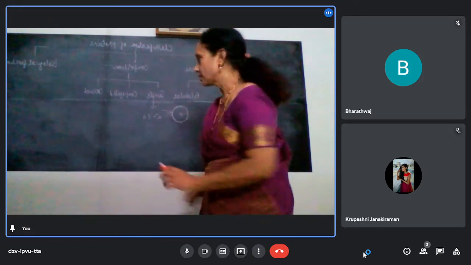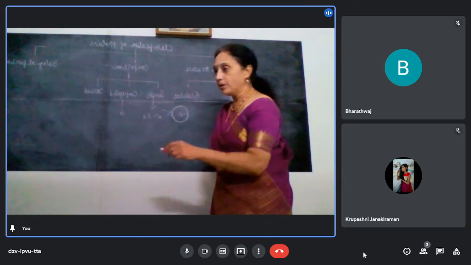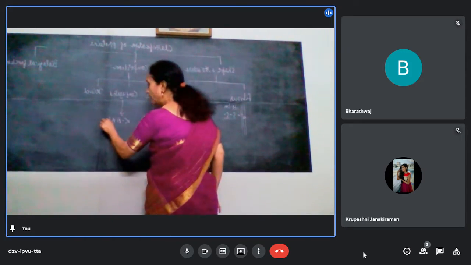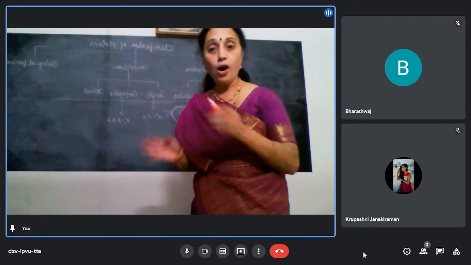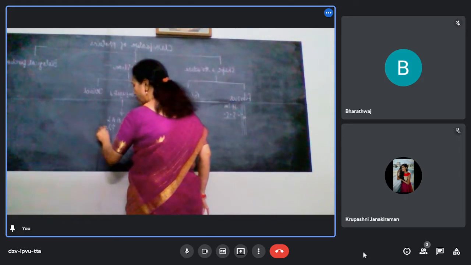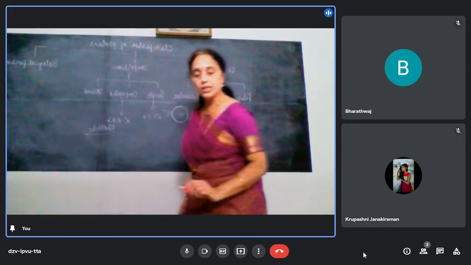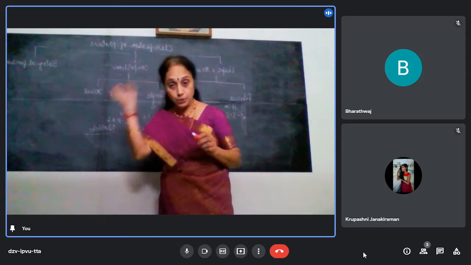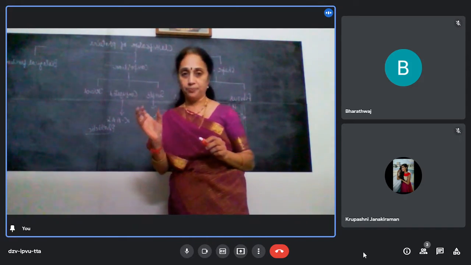Conjugated proteins, on hydrolysis, give a chain of alpha amino acids and, along with that, another non-protein part. It is called the prosthetic group. Prosthetic means extra, artificial. That prosthetic group is responsible for its property. It will impart very important characteristic properties to the protein.